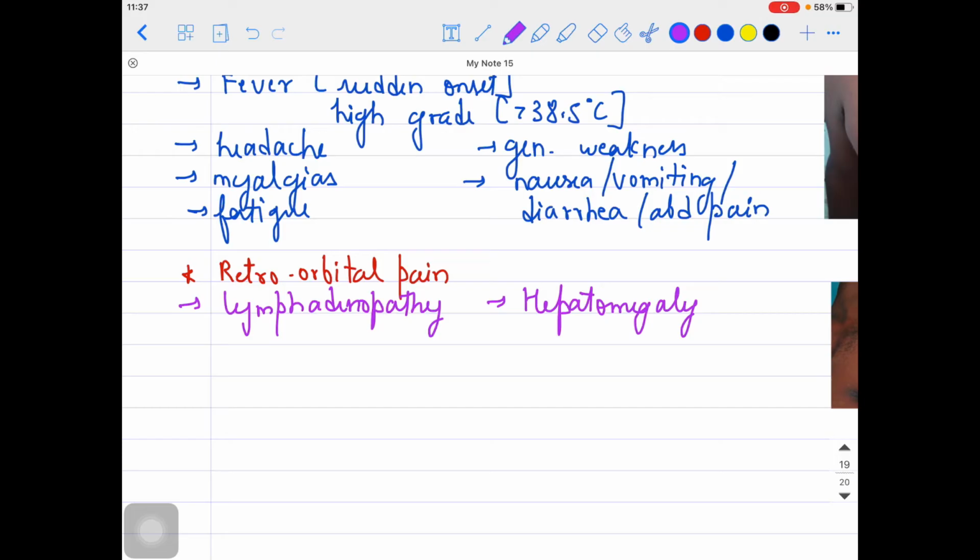In some of the patients you might see a maculopapular rash. In a few patients there can be a maculopapular rash, and in these kinds of cases, after like 2 to 5 days in this range, the person might be having the fever presentation. Some patients might have respiratory symptoms as well. So guys, it has a wide range of symptoms. That's why I said variable clinical presentation.